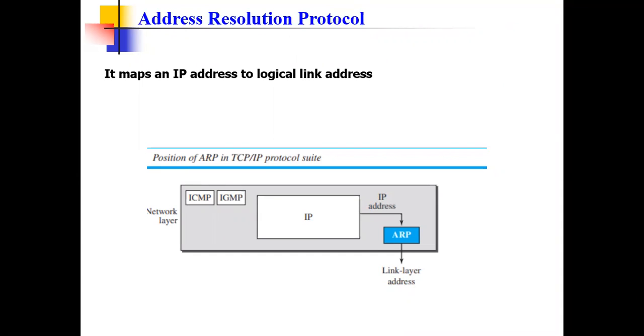Why we need the Address Resolution Protocol is, we all know something called the IP address, the Internet Protocol address. And we know each and every host, and if I say host, it includes a router also, which we saw in the last class. Suppose a sender wants to send a datagram.